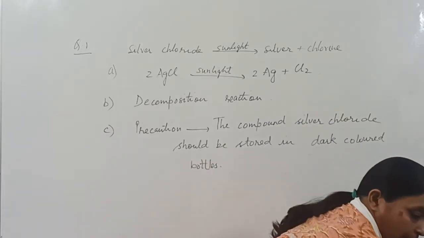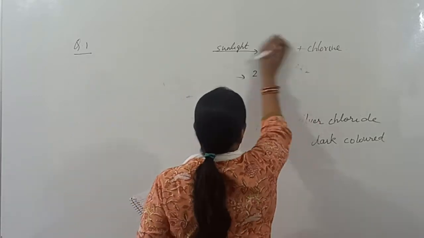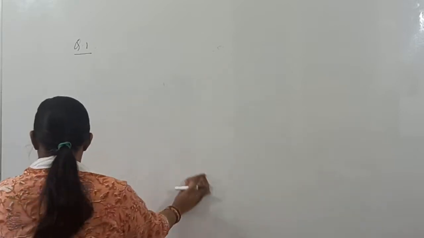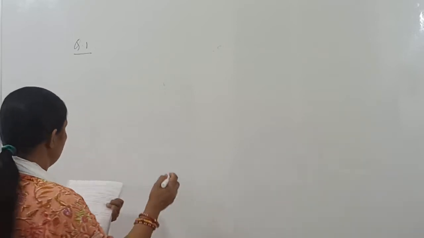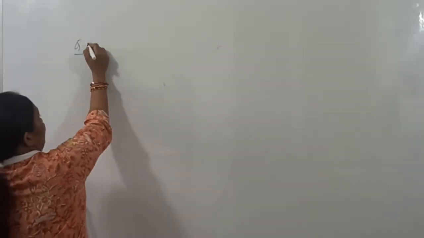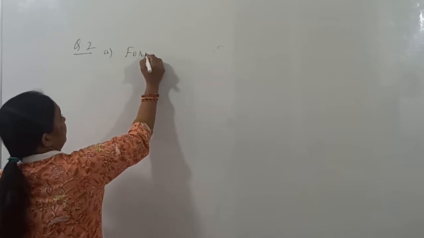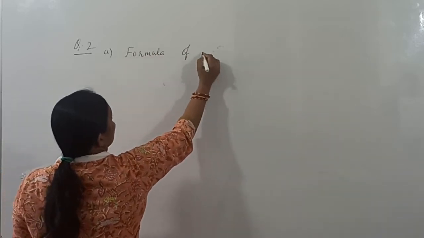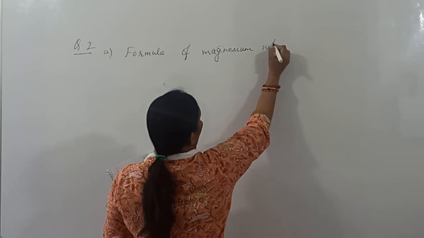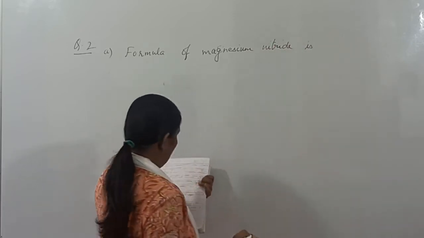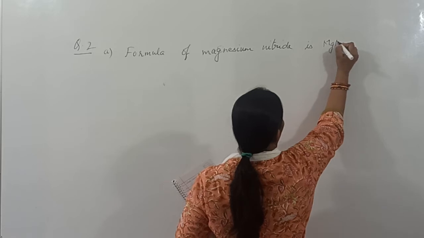Now let us see question number 2. Question number 2 says you have to correct certain terms given in the sentences. In question 2, part A, you have to correct the sentence: the formula of magnesium nitride is MgNO2. So MgNO2 is to be corrected. This only is wrong in this.